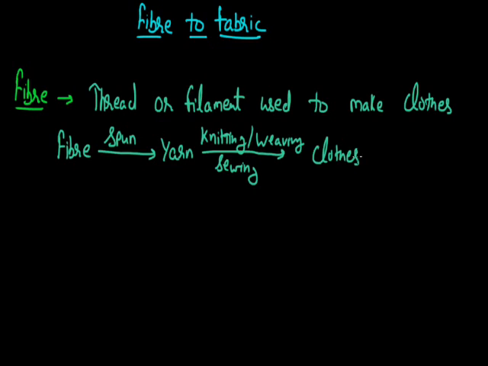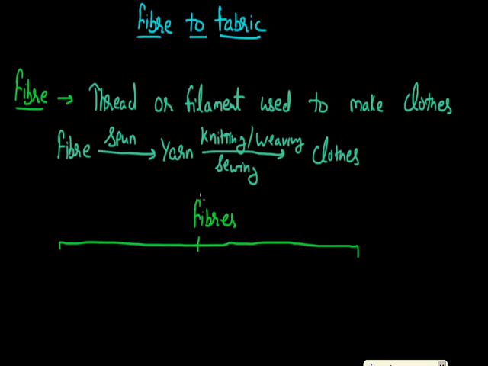Now, if we talk about the various kinds of fibers that are available to us, all these fibers can be further classified on the basis of their source. That is the classification of these fibers. On the basis of source, fibers can be further classified in three categories. The very first category is natural fibers.